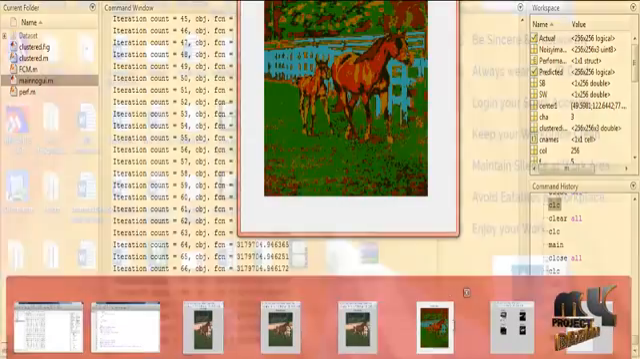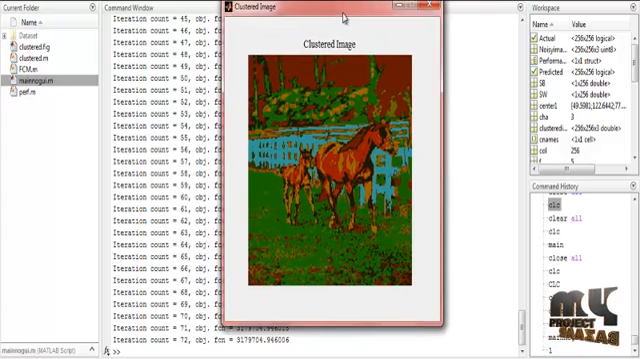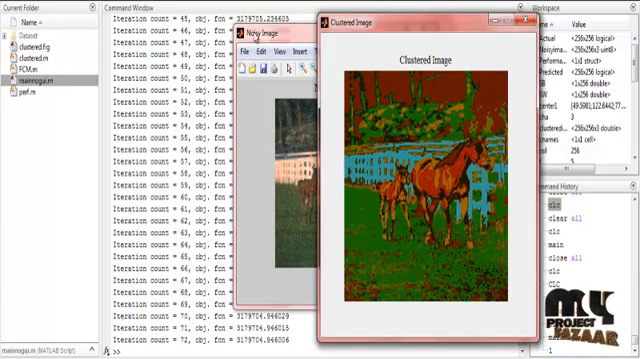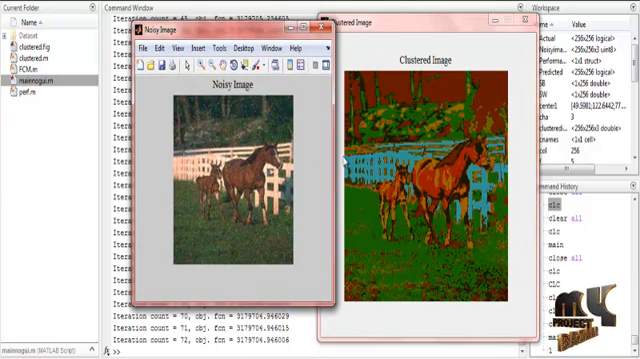Again, the next image is the clustering image. For the cluster image, here we use FCM clustering. The first is C-means clustering. The clustering process will be applied to the horse and the background, and the cluster image will be displayed.